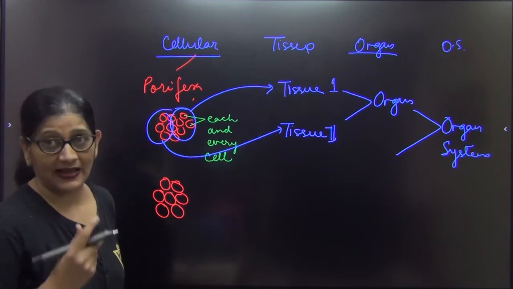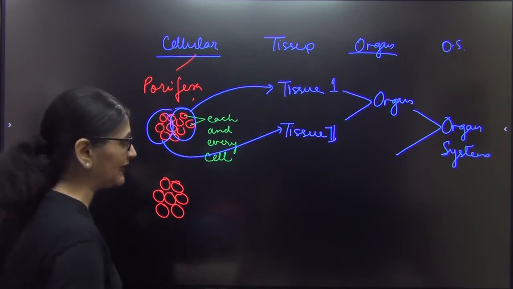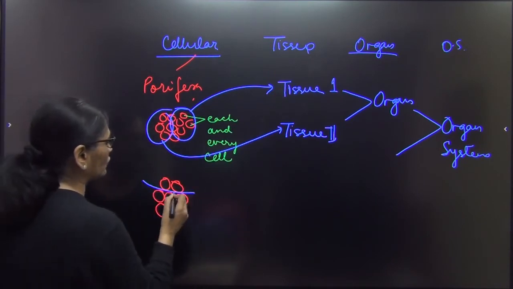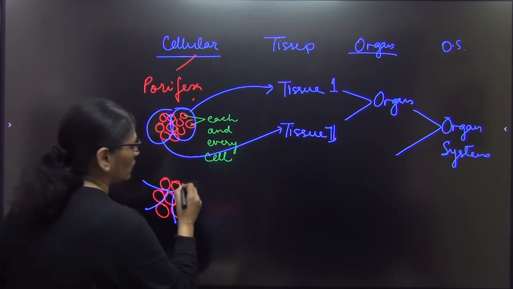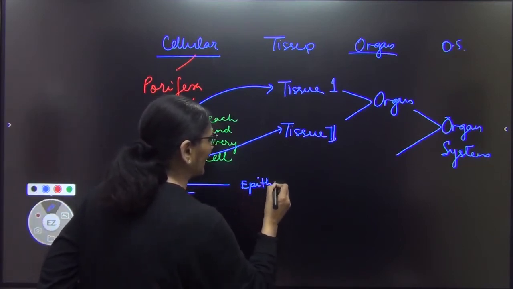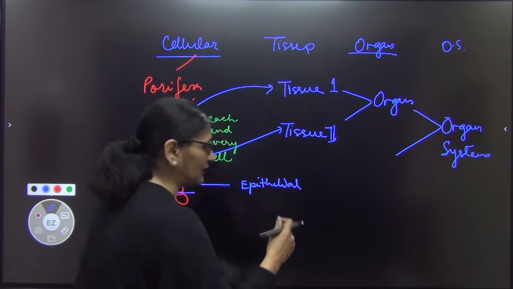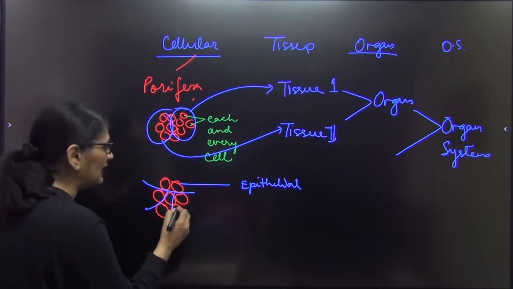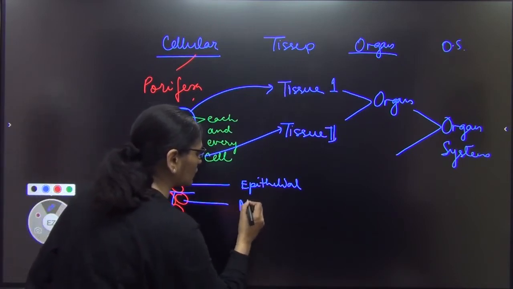So suppose I'll talk about human beings. In human beings, the cells, these cells, they organize into 4 types of tissues. One was epithelial tissue. Now epithelial tissue का एक ही काम है, what? Protection, the internal and external body part का protection करना. Then another tissue is called as muscular tissue.